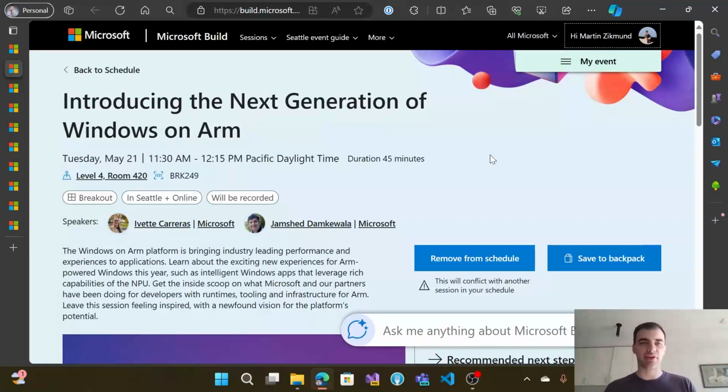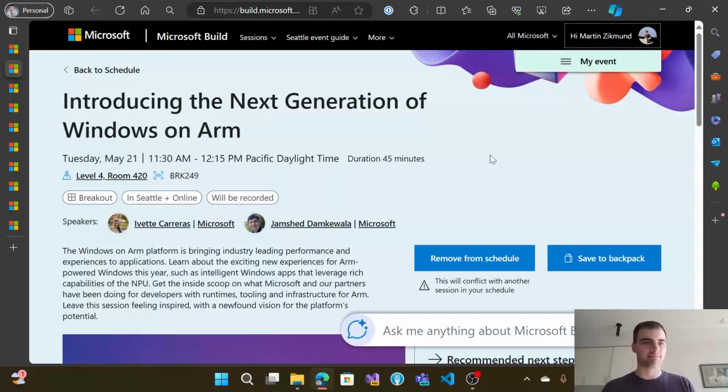After the keynote, there is a session called Introducing the Next Generation of Windows on ARM. And this one will be focusing on the new Windows on ARM devices powered with ARM chips and NPUs. So this will be focused on how developers can utilize these devices to the max and bring their applications to these devices.